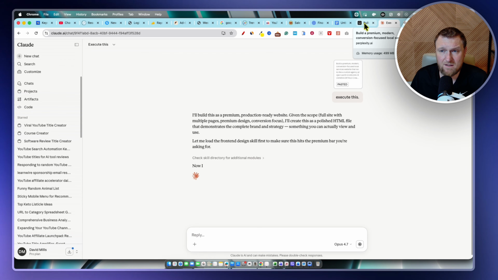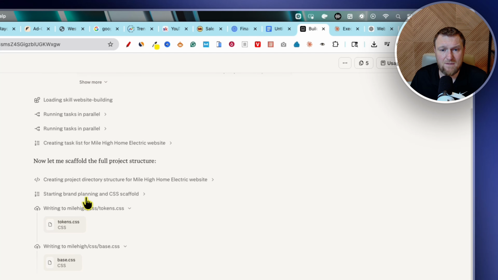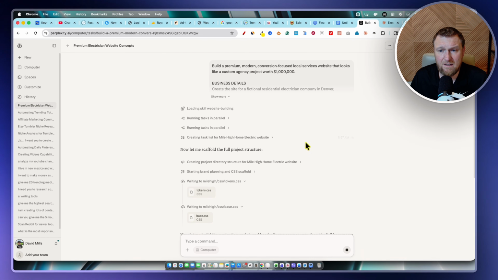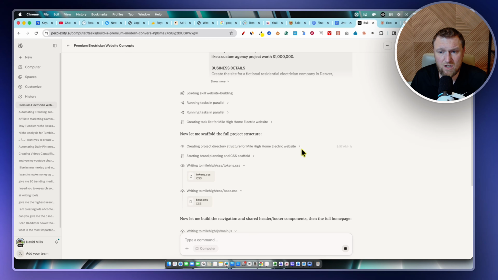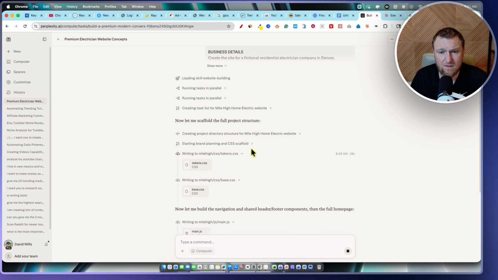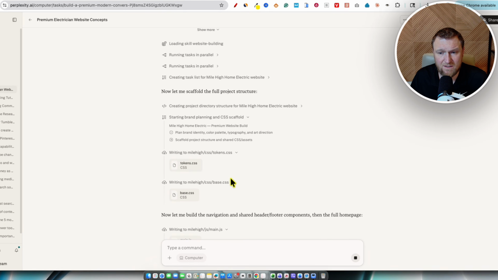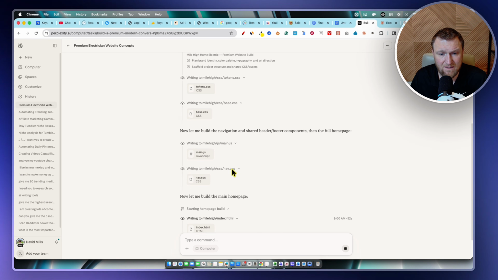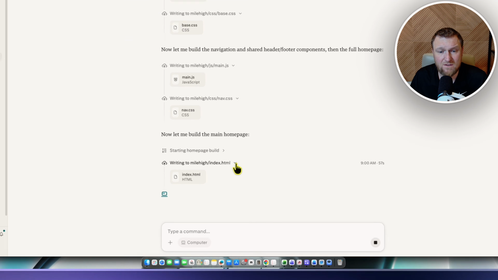So what I'll do in the meantime is we'll come back over here to Perplexity and see where it's at. It has been working and building, and you can click on any one of these tasks right over here: creating project directory, starting brand. You can click on these arrows and it'll tell you it's building CSS, it's building the base, the main, the nav, the index.html file. It's doing all those things.